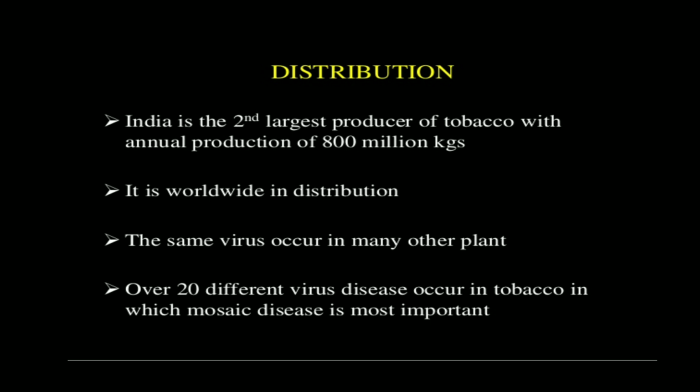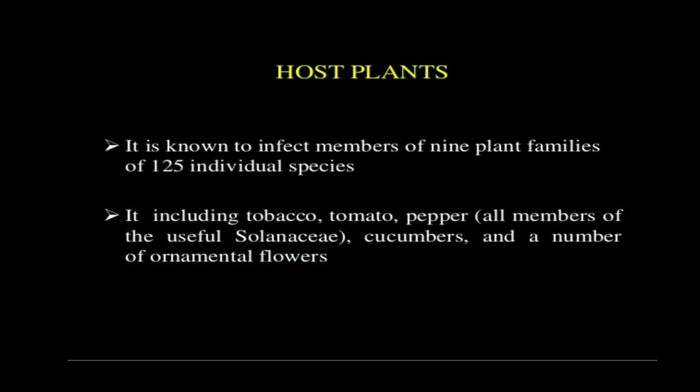Over 20 different virus diseases occur in tobacco, of which the mosaic disease is the most important. So tobacco faces different kinds of viral diseases, up to 20, but one of the most severe and most important is the tobacco mosaic virus disease, right? The host plant, obviously, is the tobacco plant. It is known to infect members of 9 different plant families, 125 individual species, right? So this is the wide variety of hosts of this virus.